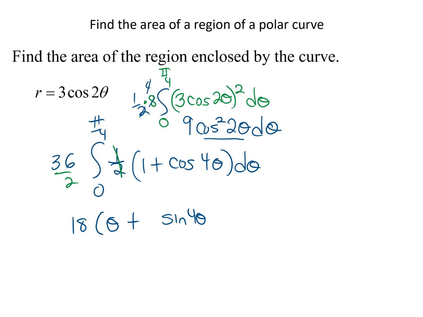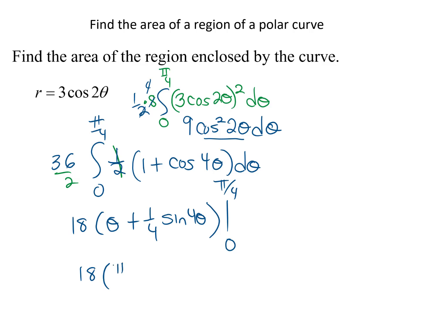But the chain rule would have generated a 4, so I need a 1/4. And that's going to be evaluated from 0 to pi over 4. Okay, so let's do the evaluation. We've got 18.